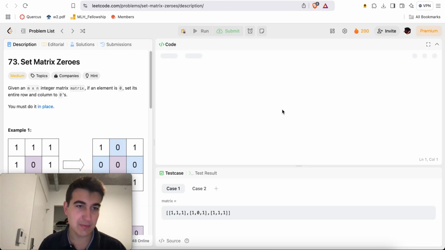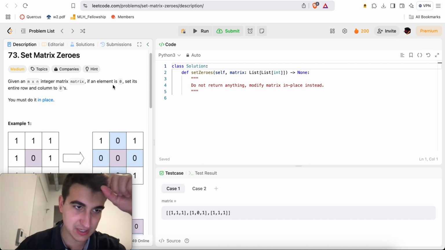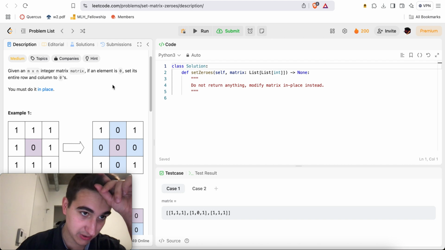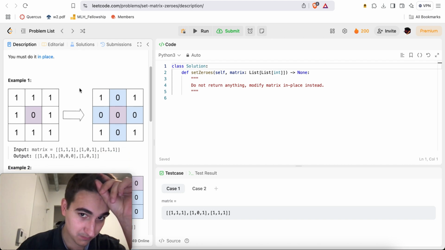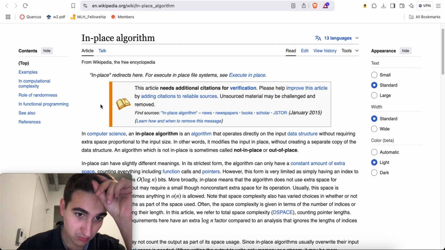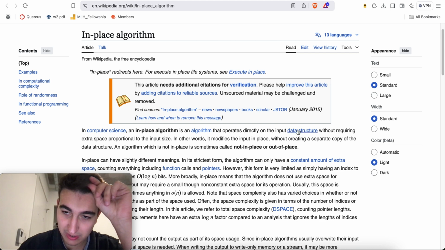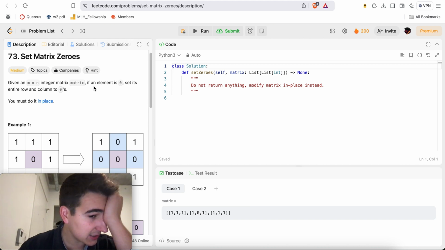Okay, today we get LeetCode medium problem 73, Set Matrix Zeroes. Given an m by n integer matrix, if an element is 0, set its entire row and column to zeros. You must do it in place, directly on the input data structure, without requiring extra space proportional to the input size. I see. So okay, I can't retain.